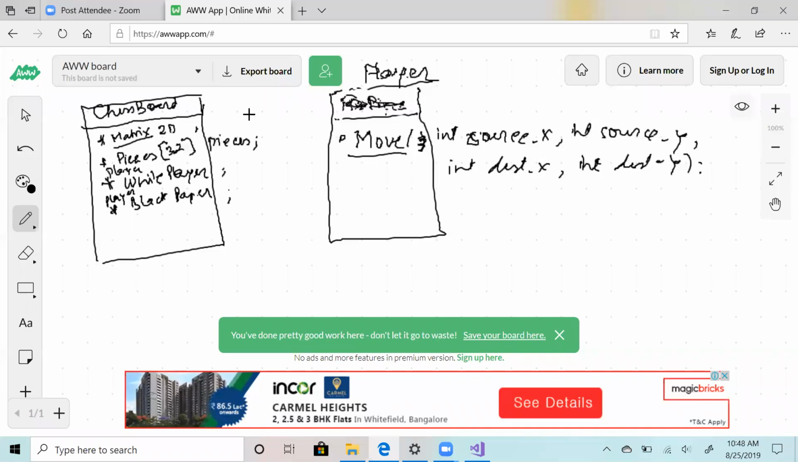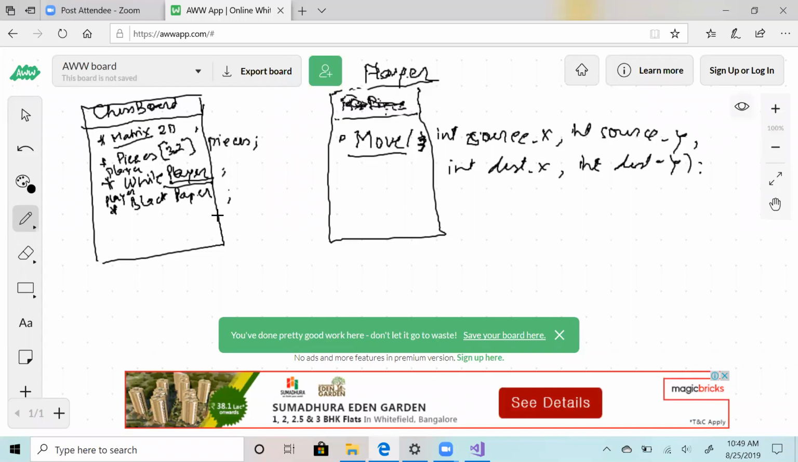So now chessboard has player, right? Chessboard has an instance of type player, and player can move. So inside this class, when a player moves, chessboard knows, because chessboard has type player. So chessboard will know what will be there in the x position and what will be there in the y position. Does it make sense? Are you guys able to get it?